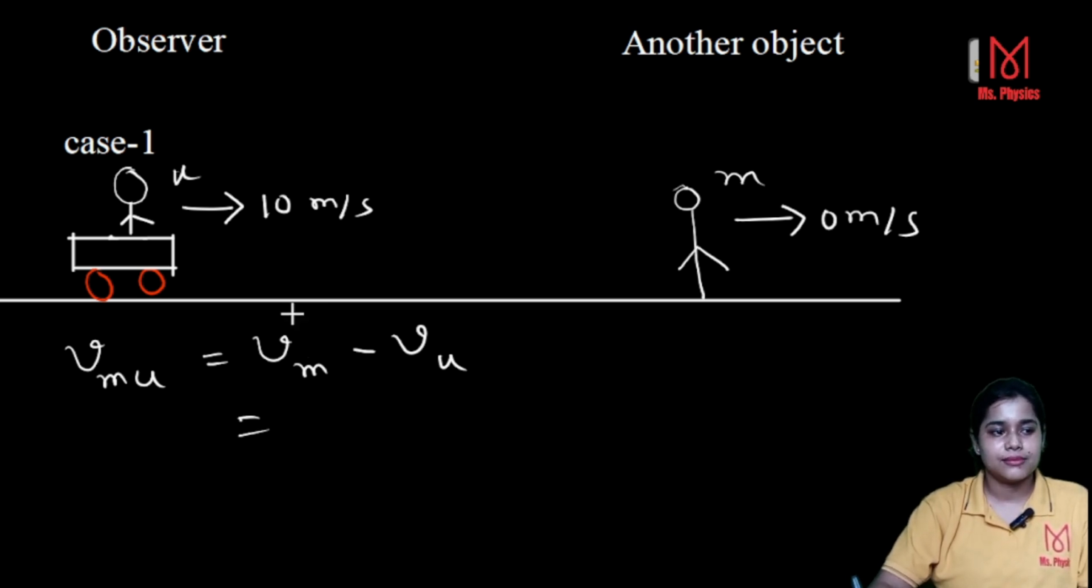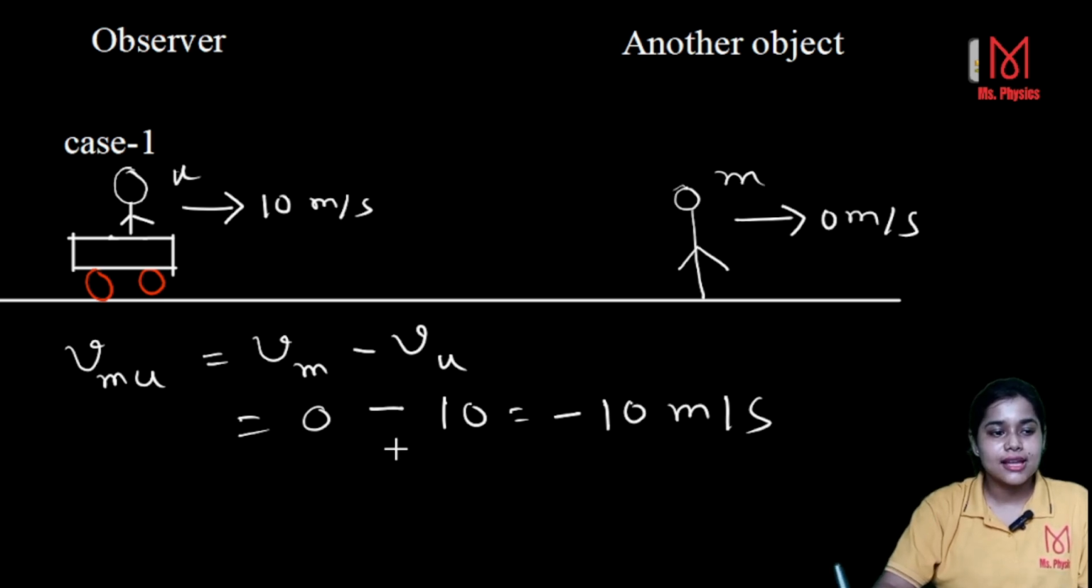Now you just put the values. Velocity of me is 0 and velocity of you is 10. That means minus 10 meter per second. So this is the relative velocity of me with respect to you. That means what you will see is that I am moving with velocity 10 meter per second, but in the negative axis. The negative sign indicates that I am moving along the negative direction.